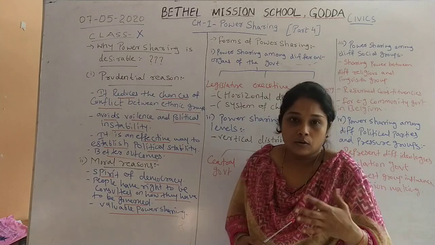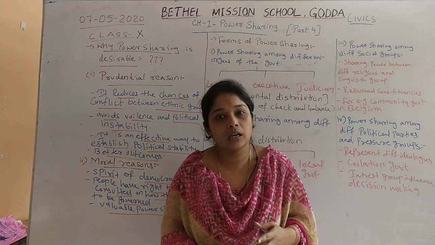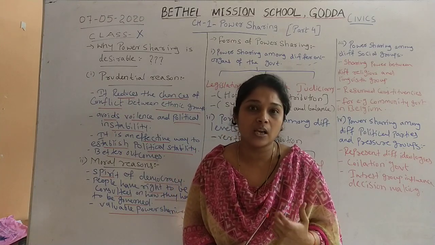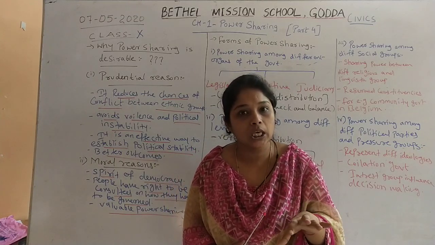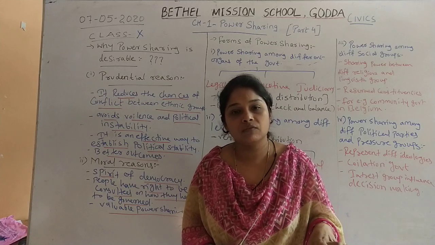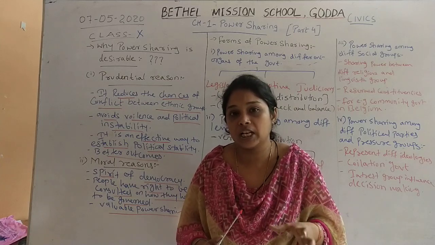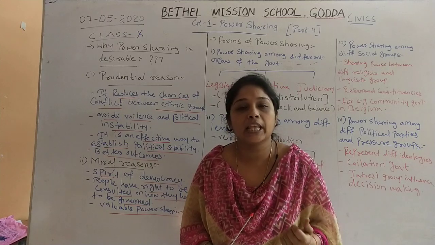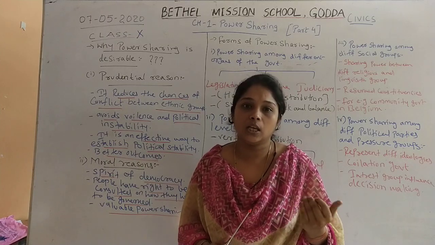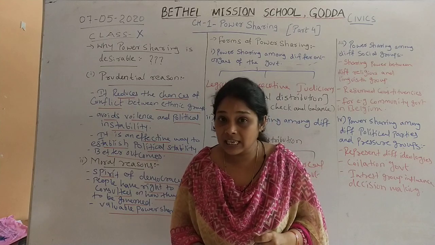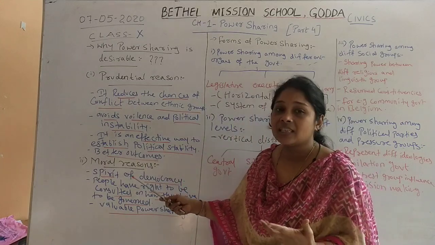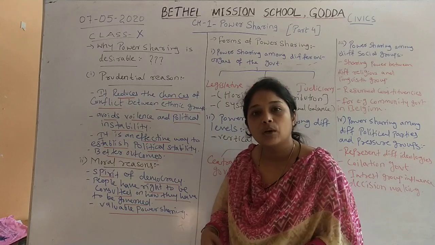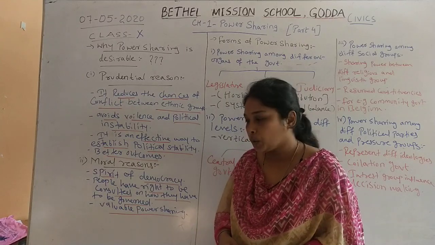As we all know, the main theme of democracy is to give equal right or freedom to all the groups, all the communities, all the citizens in a country. And power sharing gives equal opportunity and equal power to all the ethnic groups in a country. That is why we say that morally it increases the spirit of democracy in a country, because it gives equal opportunity to all the groups.